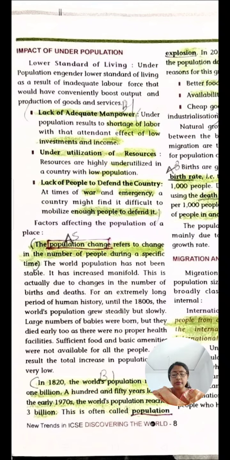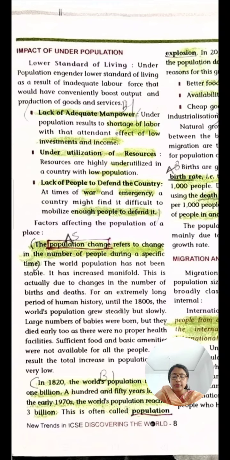Now the factors affecting the population of a place. What happens when the population change is there, and how does it affect the population of a place? The population change, children please underline this, refers to the change in the number of people during a specific time.